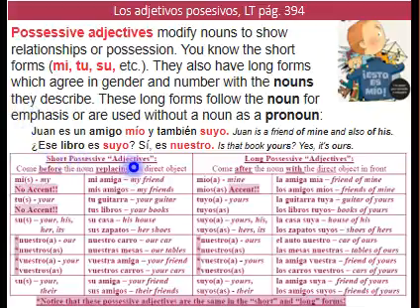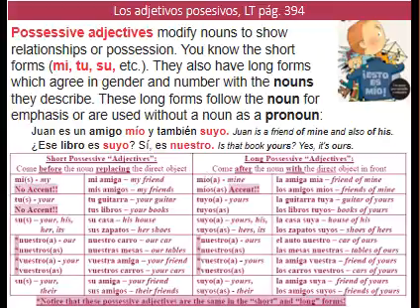The next example. ¿Ese libro es suyo? Is that book yours? De ustedes, right? Suyo, de ustedes. Sí, es nuestro. Yes, it's ours. Muy bien. And notice that nuestro, for example, looks very familiar, right?